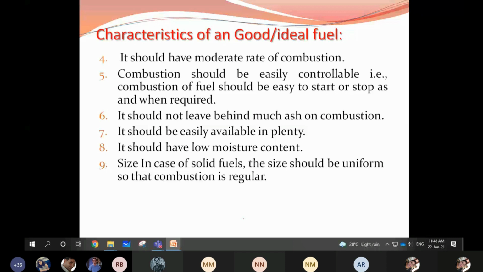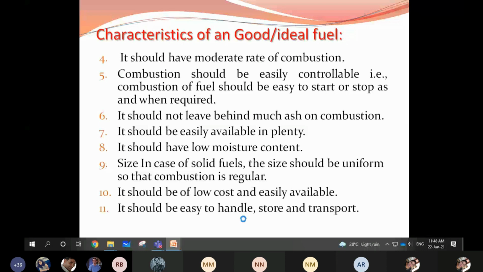And the next characteristic property, it should be low cost and cheaply available, and the seventh one is easy to handle and easy to transport. These are the characteristic properties. 11 characteristic properties are there for a good fuel or an ideal fuel.